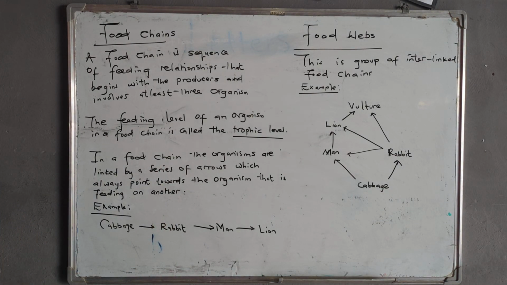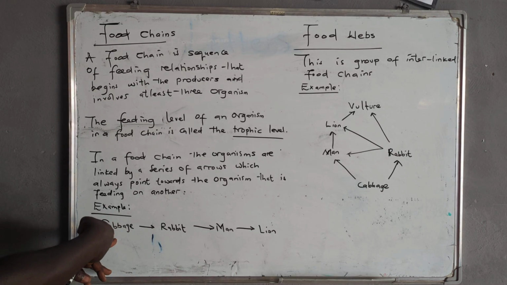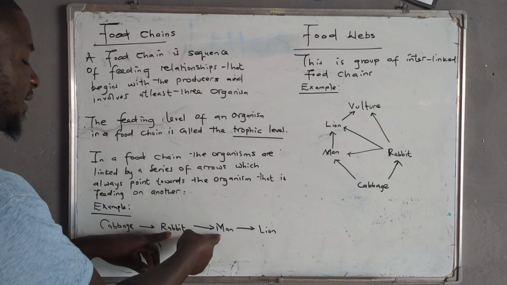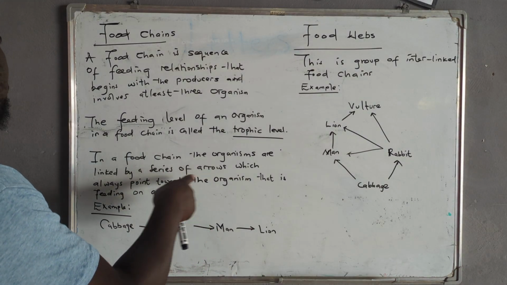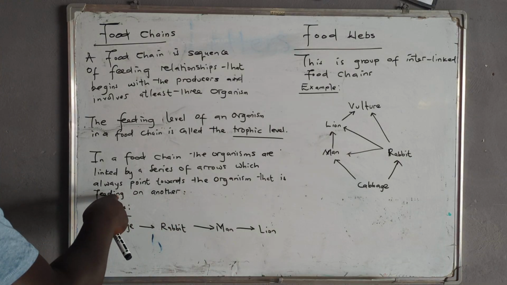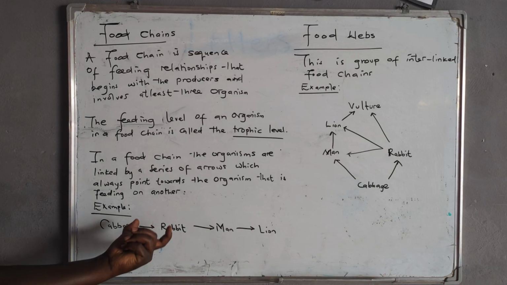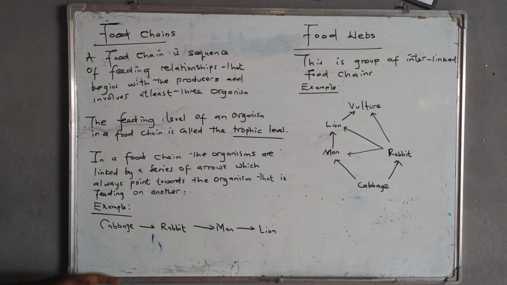So you will as well discover that in a food chain, the organisms are linked by a series of arrows. Here, this arrow says this rabbit eats this one, and the rabbit is eaten by man. So a series of arrows which always point towards the organism that is feeding on another. So that's about it, a food chain.